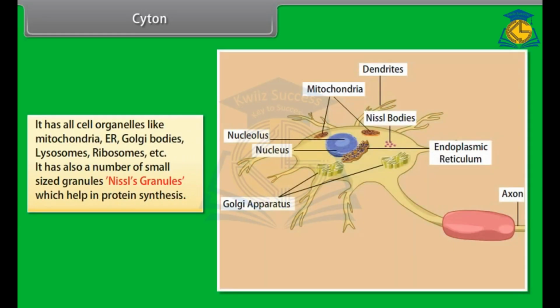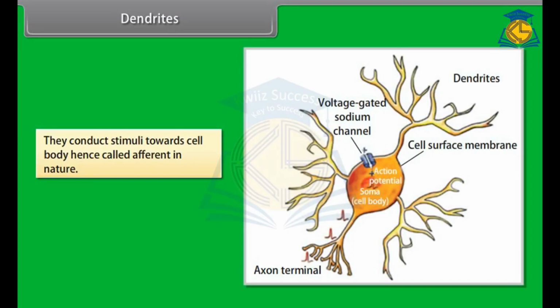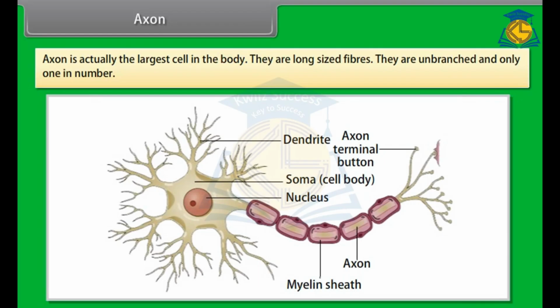It has all cell organelles like mitochondria, Golgi bodies, lysosomes, ribosomes, etc. It also has a number of small-sized granules, Nissl's granules, which help in protein synthesis. Dendrites. Dendrites are small-sized branched fibers, many in number. They conduct stimuli to the cell body, hence are called afferent in nature. Axon. Axon is actually the largest cell in the body. They are long-sized fibers. They are unbranched and only 1 in number.